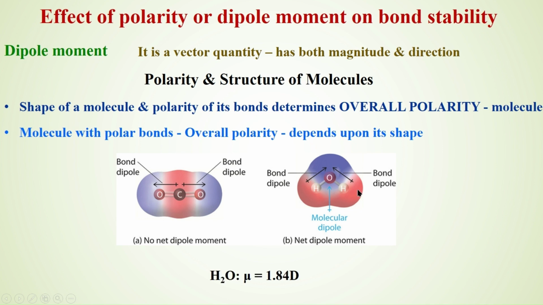The dipole moment in water molecule mu is found to be 1.84 D units. That's why overall polarity of the molecule not only depends upon the magnitude of the charges and the separation, but also on the direction of the separation. This disparity in the sharing of electrons between the atoms of different electronegativities gives rise to polarity in the molecule.